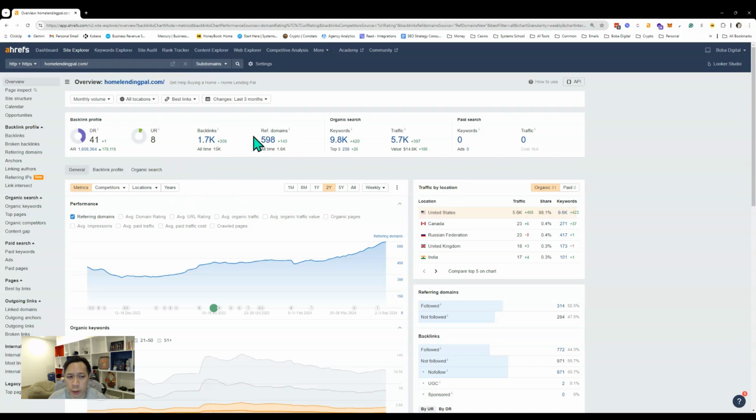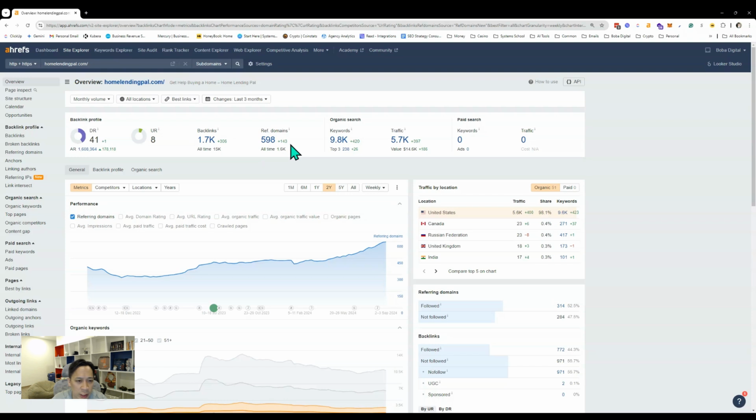Now, referring domains is essentially the same metric, except it's how many domains are linking to your site, right? So one domain might have many backlinks, and then another domain might just have one backlink. So how many different domains are linking to your site? And really, this is a great metric. Essentially, the more domains pointing to your site, the better. Again, the magical number depends on your competition.